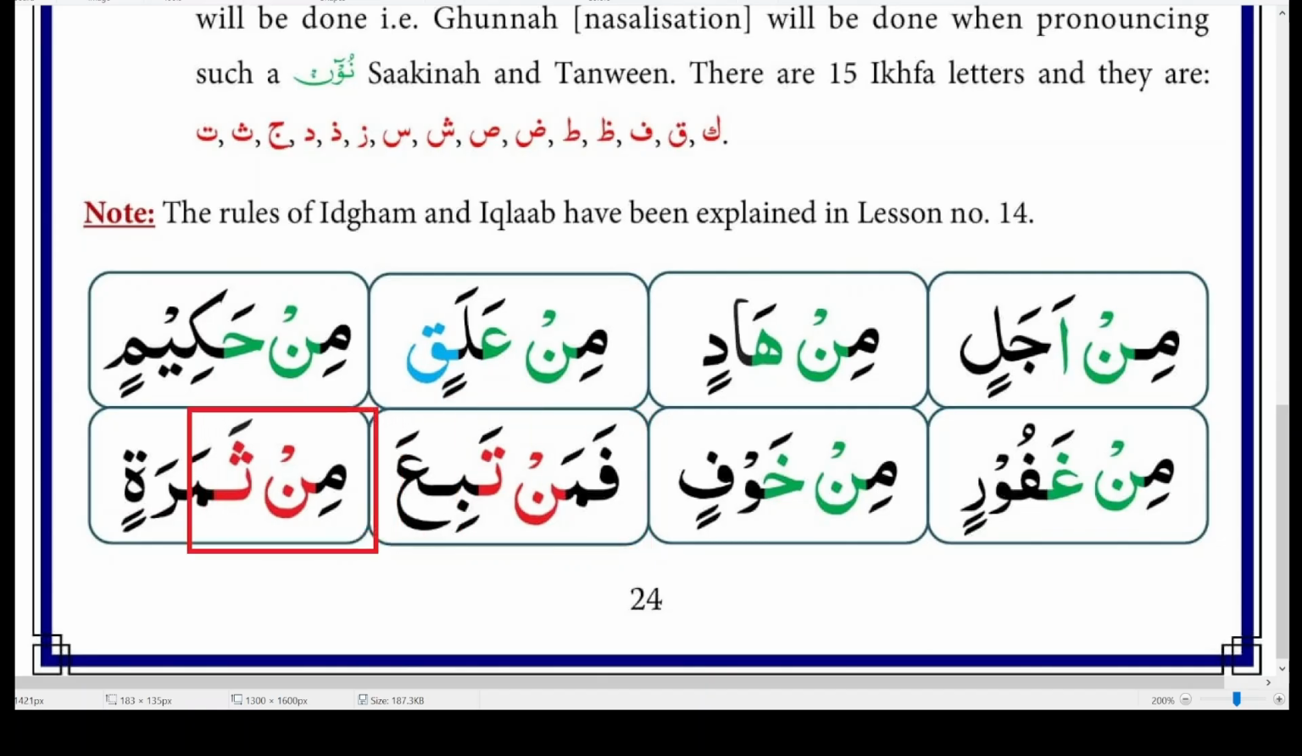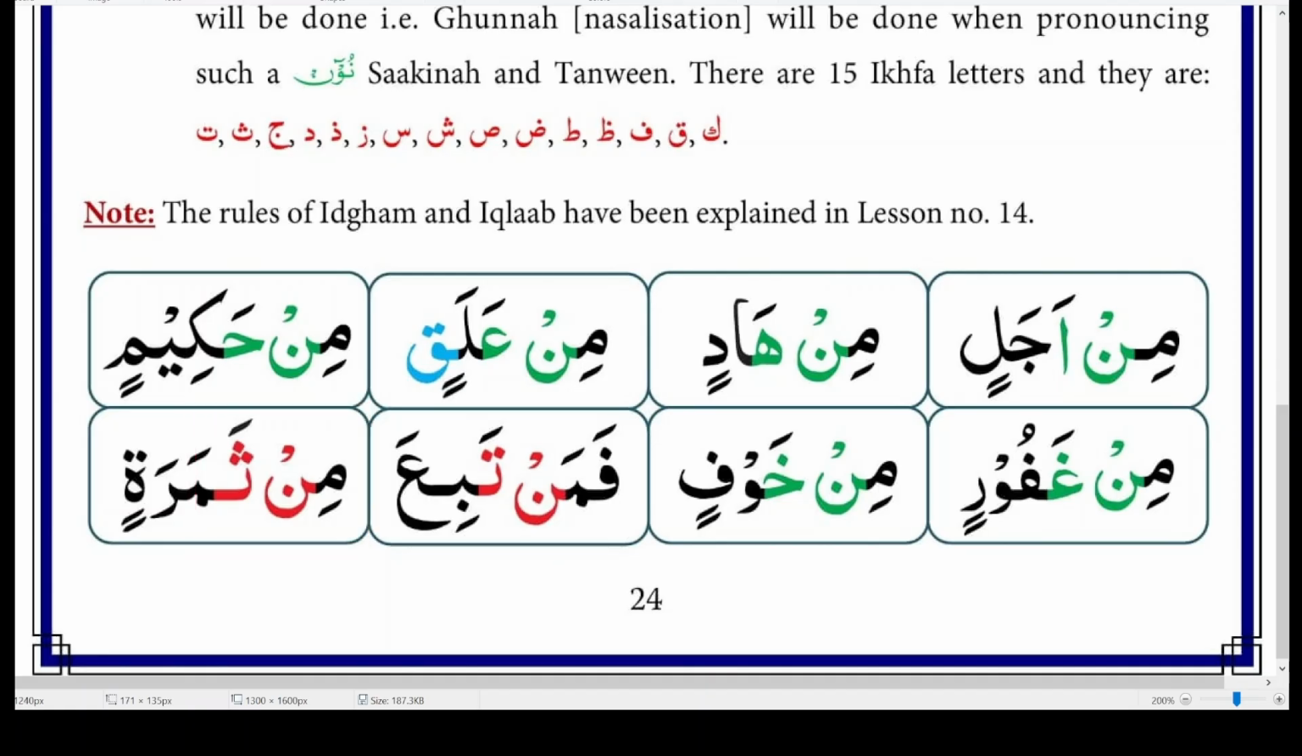And so is this one, Tha. Tha also is an Ikhfa letter. Well, these Izhar letters, if you remember, we said are 6. But Ikhfa letters are 15.